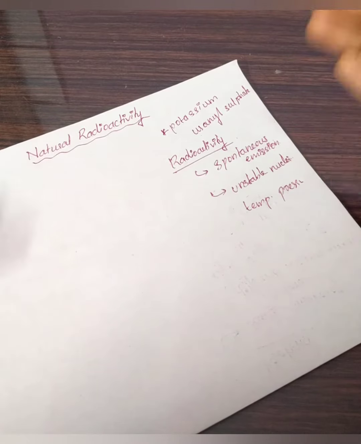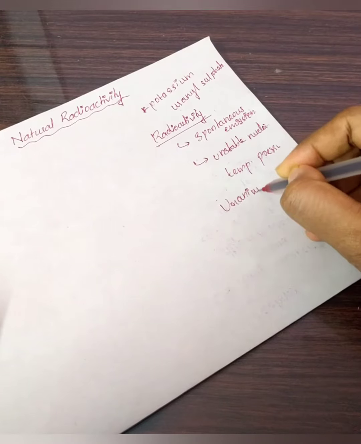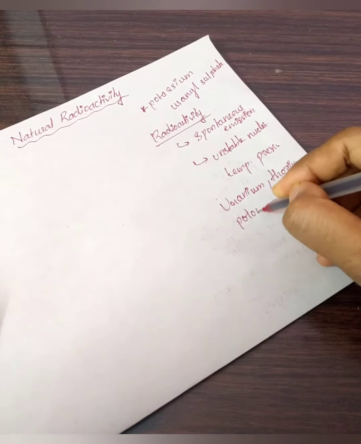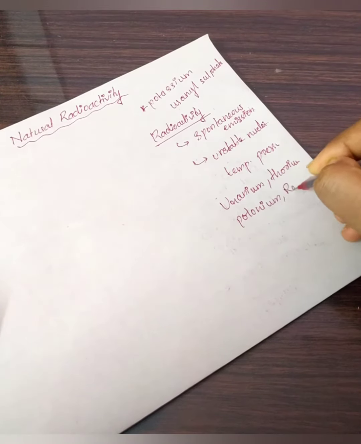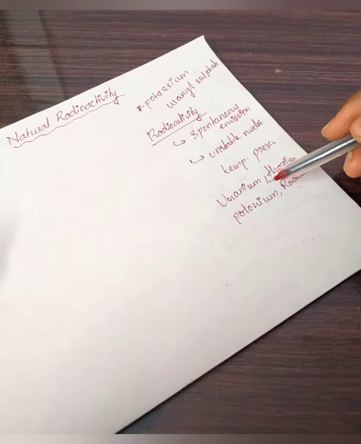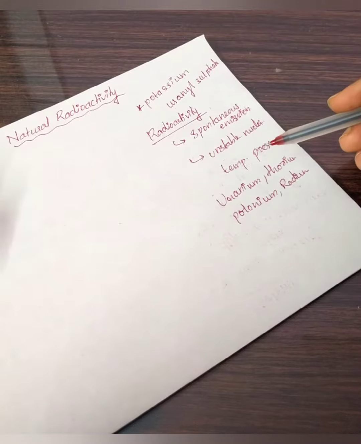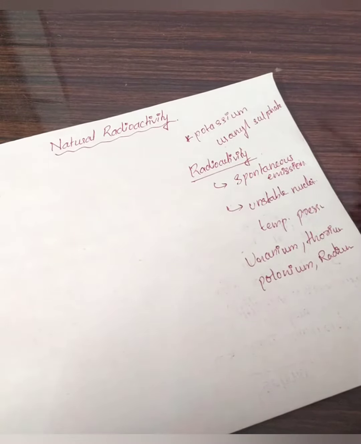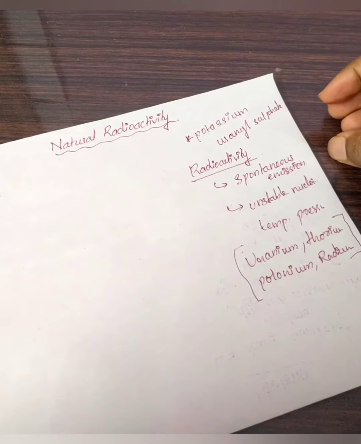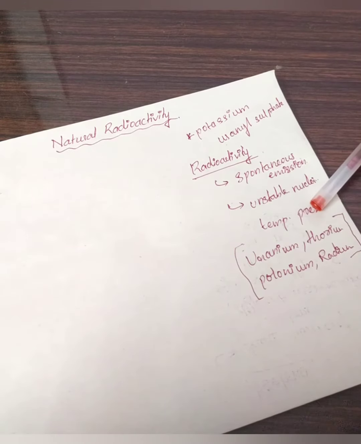Like uranium, then thorium, then polonium, radium. These are all examples of naturally occurring substances which have the tendency to emit this kind of radiation. That is known as natural radioactivity. So these are substances which naturally have a tendency to emit these radiations. This is all about natural radioactivity.